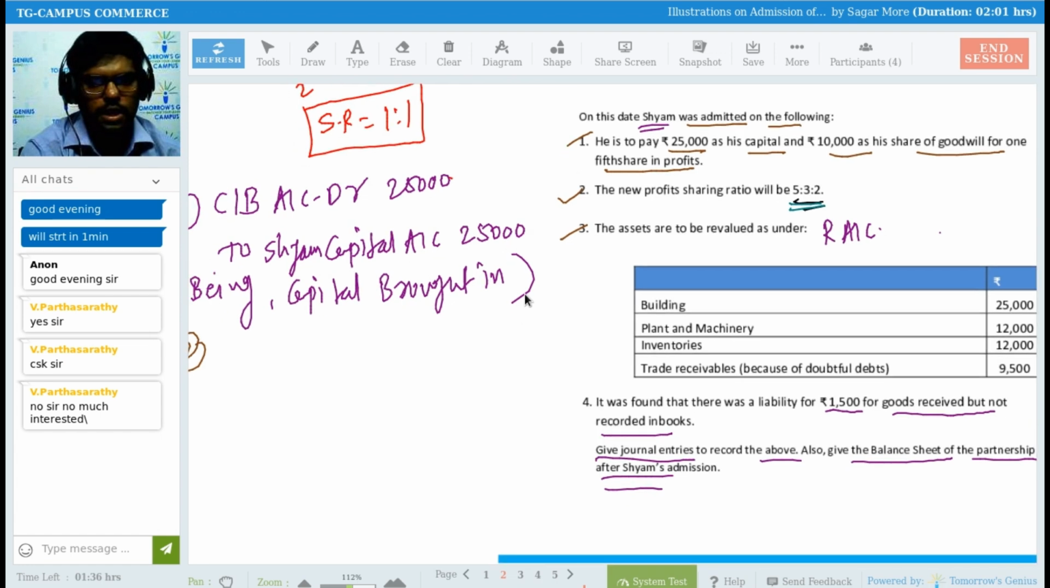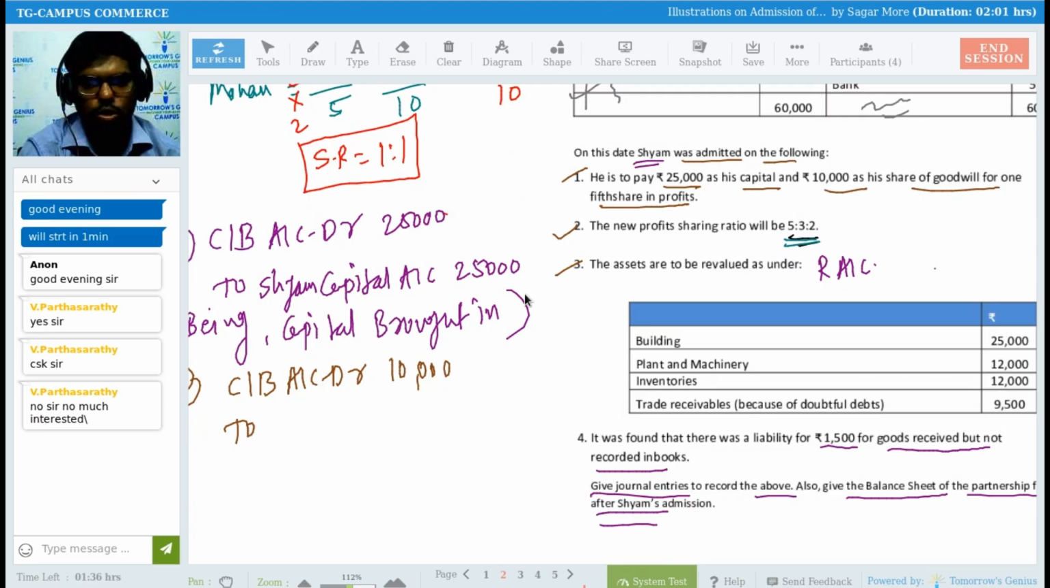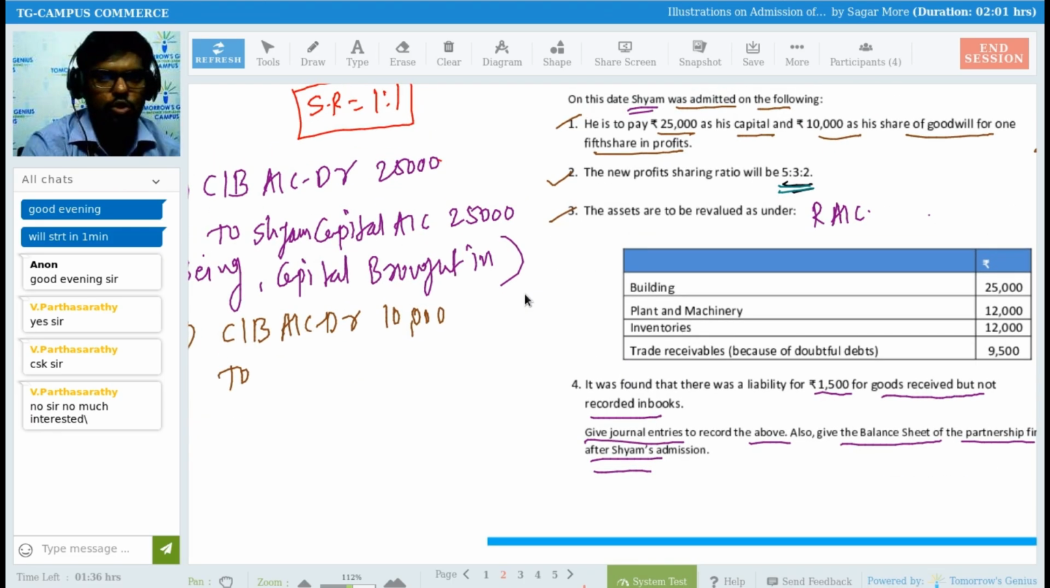So we have to pass the journal entry: cash or bank account debit 10,000 rupees to the old partners' capital accounts. The old partners' names are Ram and Mohan, right? In their sacrifice ratio we have to distribute this, right, Sadhna? You remember this adjustment now? To Ram capital, to Mohan capital.